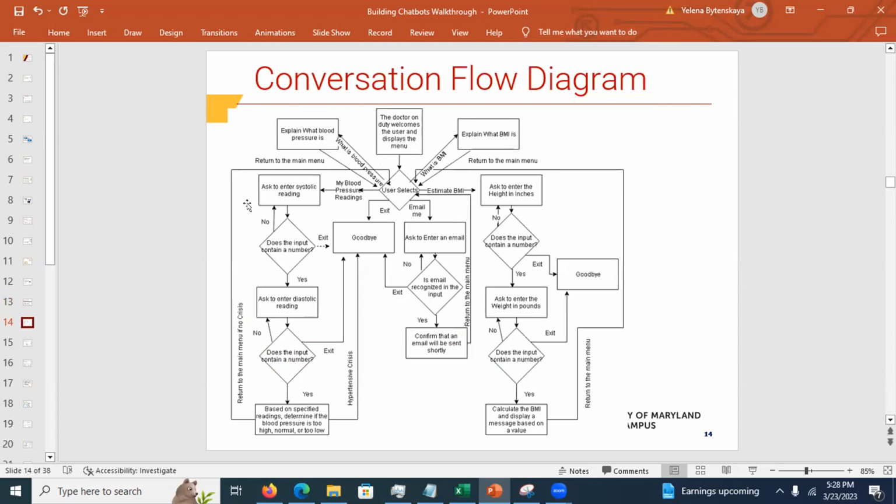This is a conversational flow diagram. You're going to develop it, and as a student, you have access to Visio, right? It's one of the applications that comes with your email. You have a set of applications, and Visio is one. So everybody has it, right?